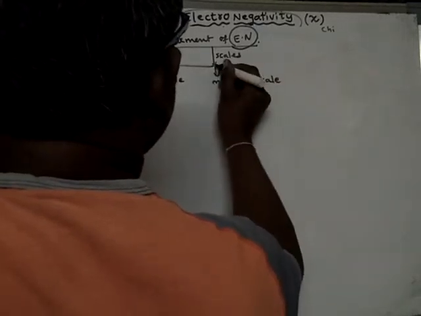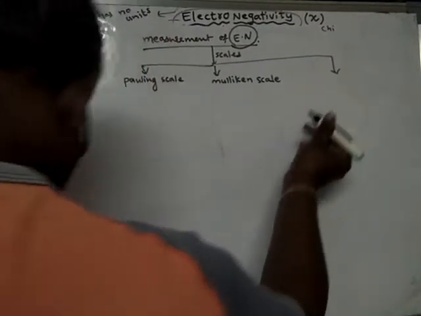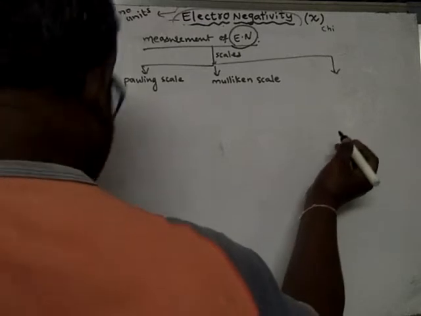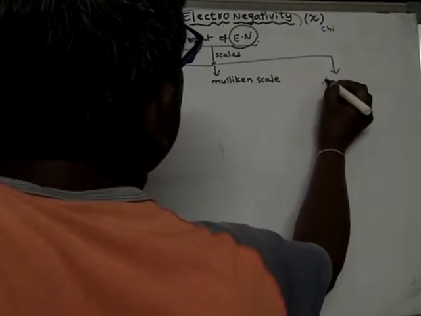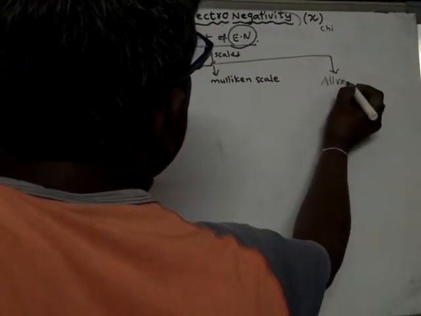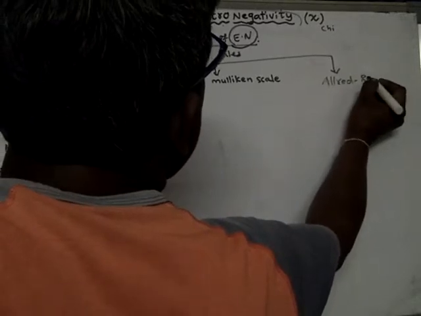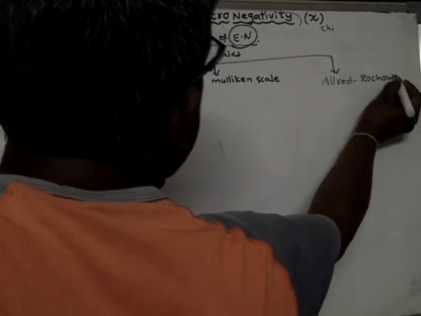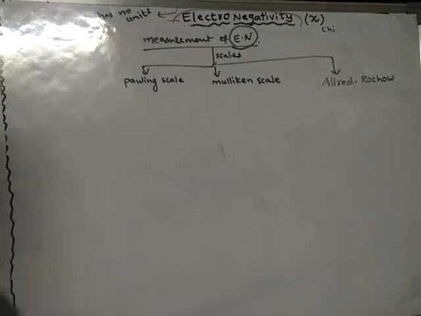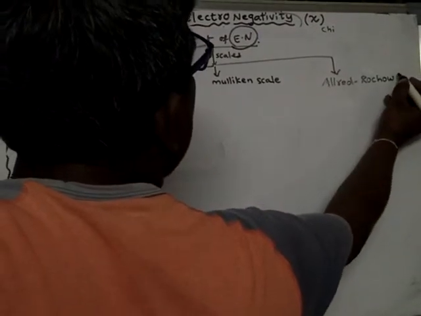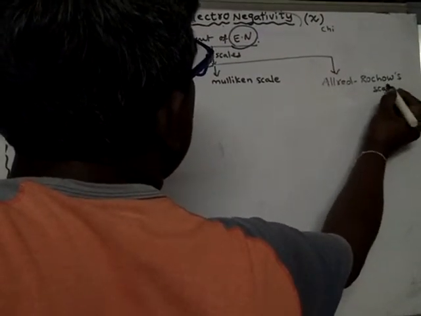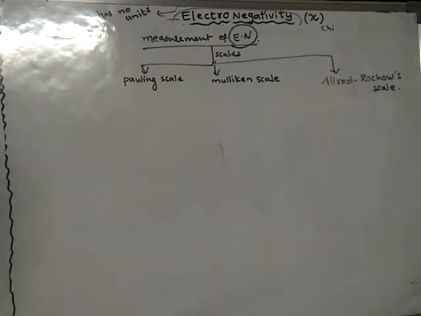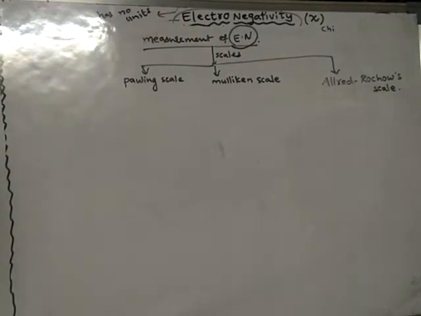And the third one is known as the Allred-Rochow scale. Okay, Pauling scale, Mulliken scale, Allred-Rochow scale.